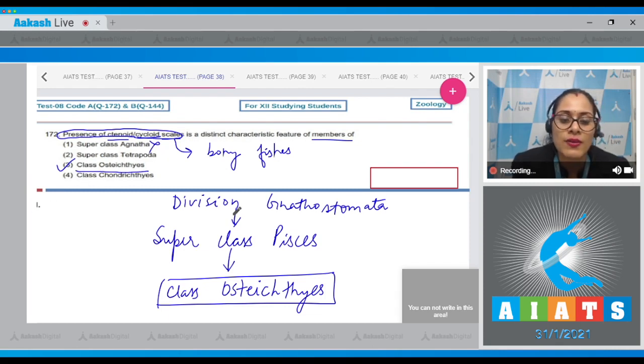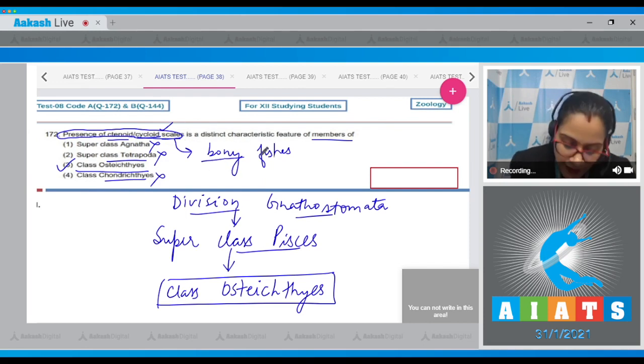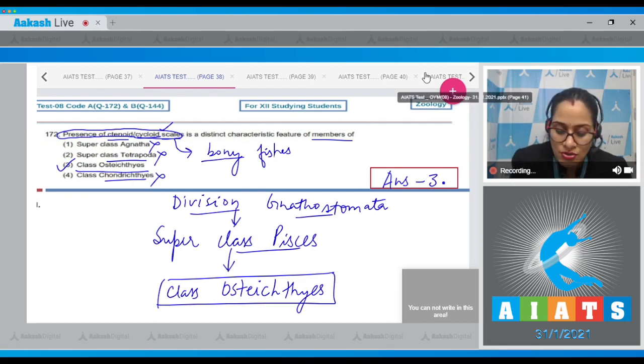Superclass Agnatha, no, because they belong to the division Gnathostomata. Superclass Tetrapoda, no, because they belong to the superclass Pisces. Fourth option, class Chondrichthyes, is incorrect because these are bony fishes, because presence of ctenoid and cycloid scale is a characteristic feature of bony fishes and not cartilaginous fishes. So the correct answer to this question is option number 3. Let's move on to the next question.